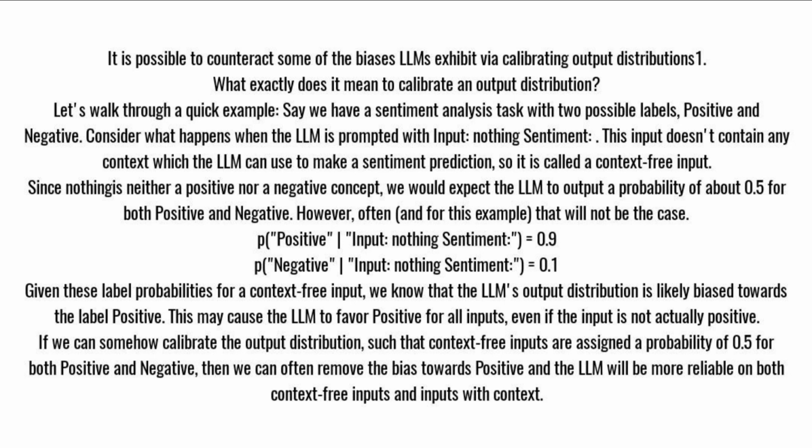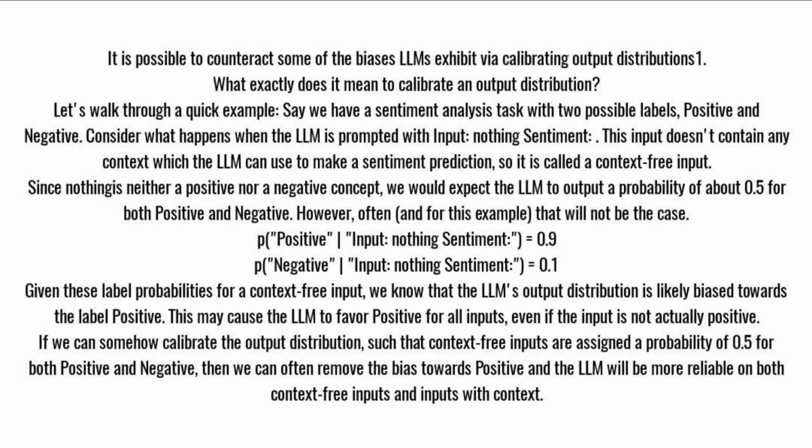Consider what happens when the LLM is prompted with "Input: nothing Sentiment:". This input doesn't contain any context which the LLM can use to make a sentiment prediction, so it is called a context-free input. Since nothing is neither a positive nor a negative concept, we would expect the LLM to output a probability of about 0.5 for both positive and negative. However, often, and for this example, that will not be the case.